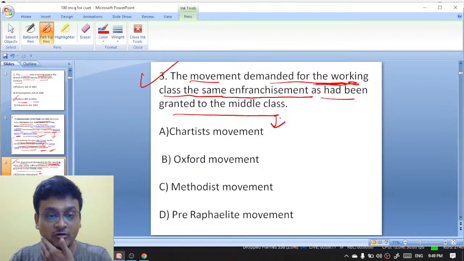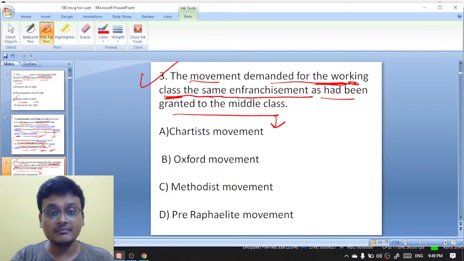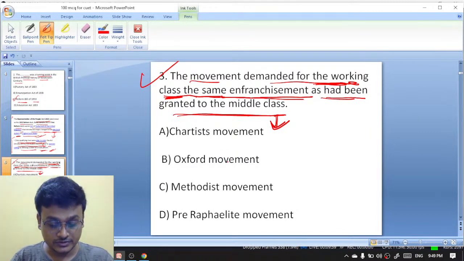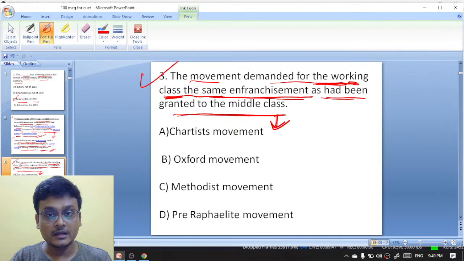Now the movement demanded for the working class. This is the working class movement. They were demanding the same enfranchisement as had been granted to the middle class, where some men were able to vote. Now the working class people also are revolting. They also need the same enfranchisement.